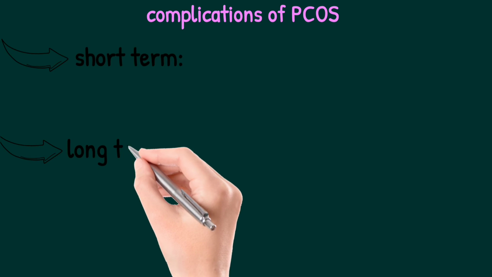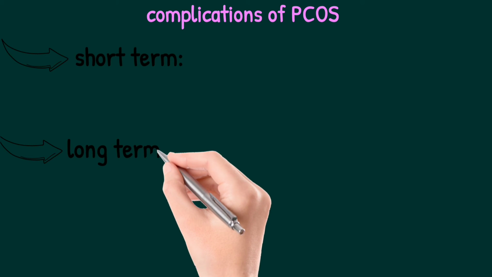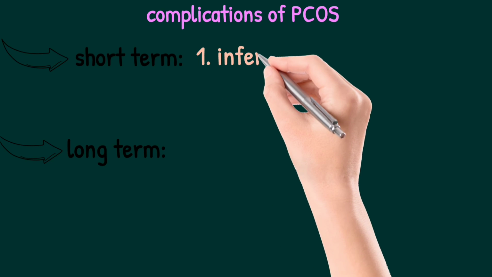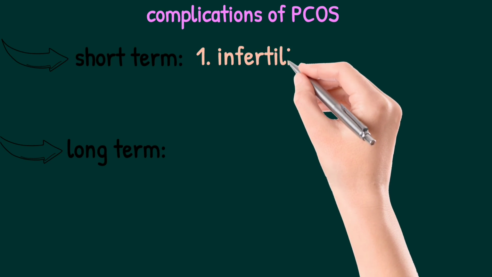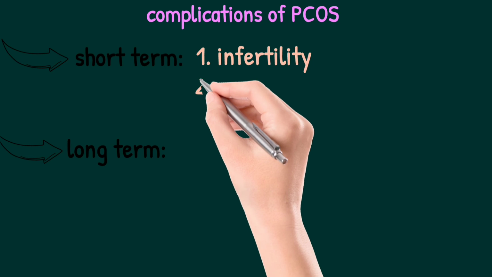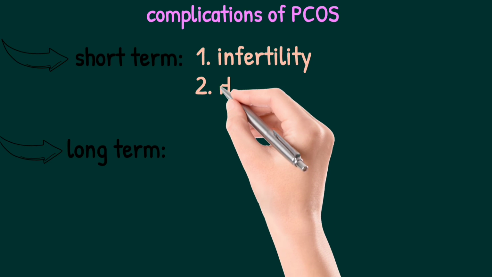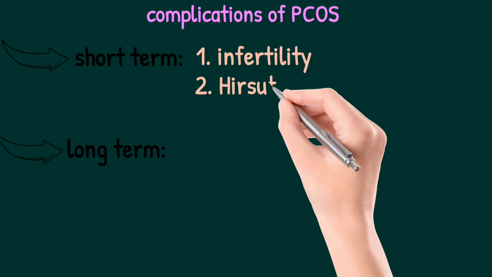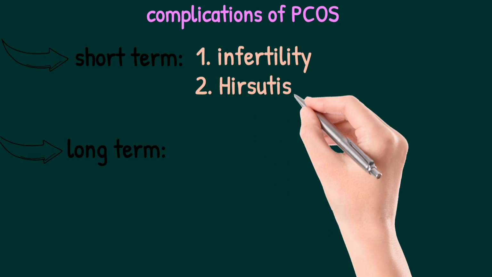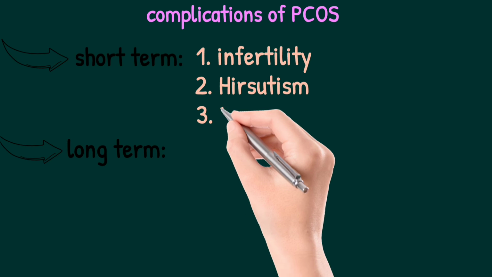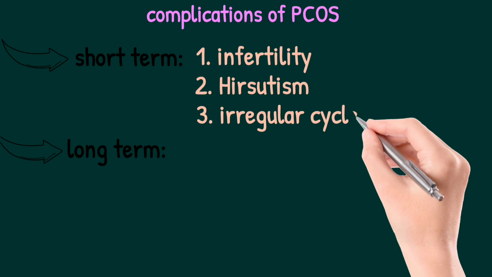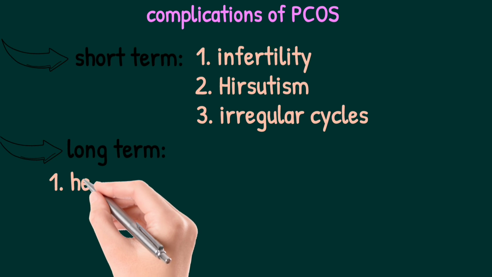That is the most important and bothersome thing the patient comes to us with. The other one is hirsutism. Hirsutism is excessive growth of unwanted hair in the body, usually on the mustache area, beard area. And the third component is irregular cycles.